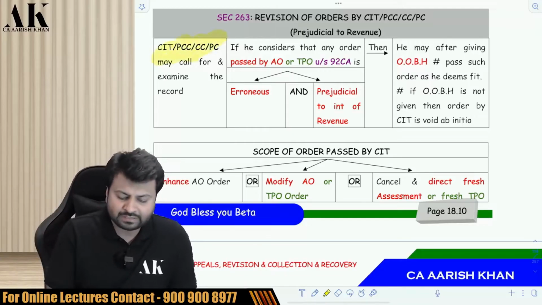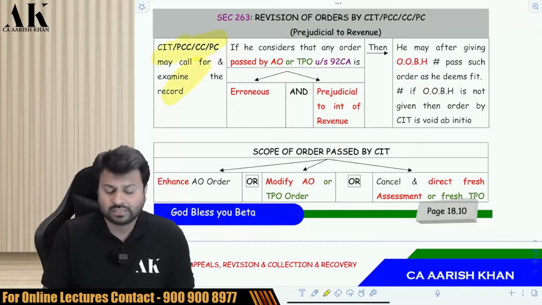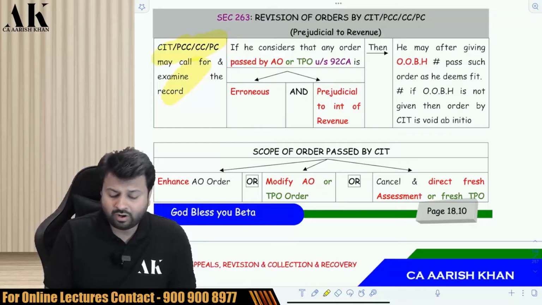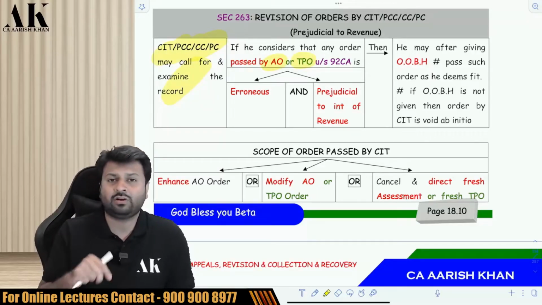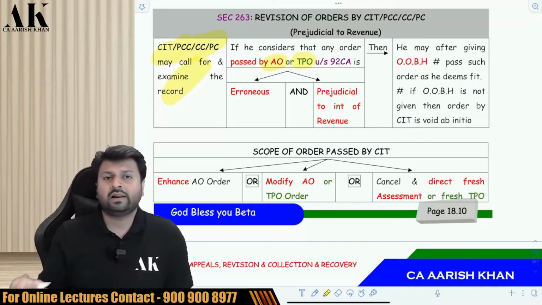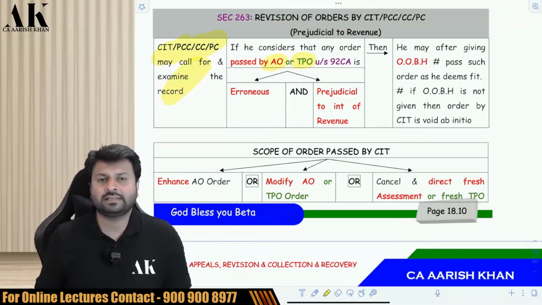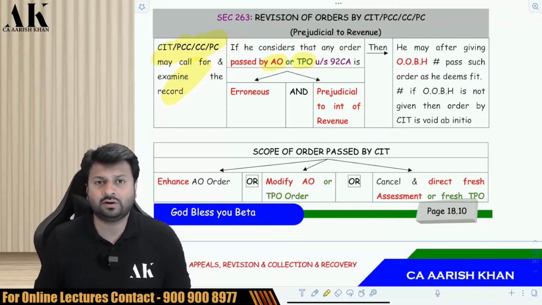So CIT, principal CIT, chief CIT, etc. may call for the records and may consider the order passed by the AO, or even the TPO now, by the Finance Act 2022. Now CIT can also revise the order passed by the TPO. Earlier, CIT used to revise only the order passed by the assessing officer, but now the CIT can also revise the order passed by what? The transfer pricing officers under section 92CA.